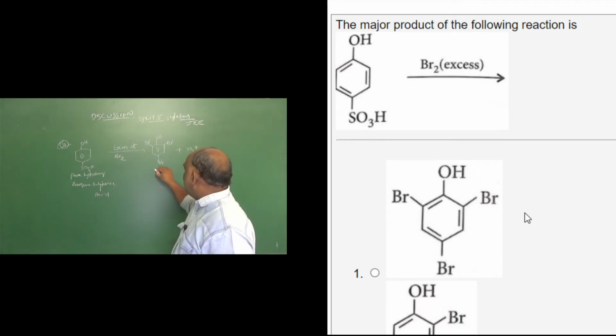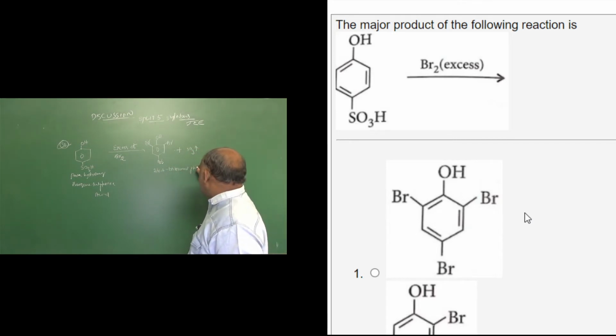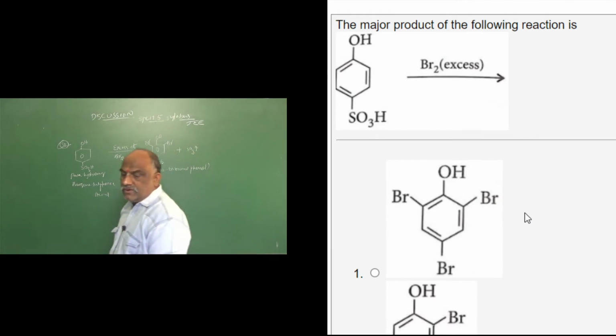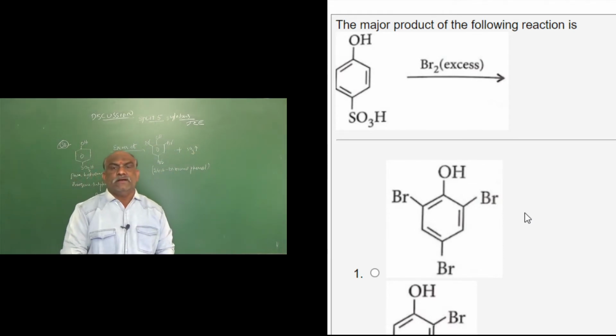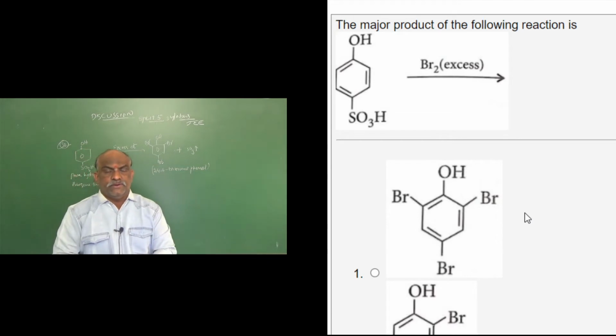So it is called 2,4,6 tribromophenol. Clear? 2,4,6 tribromophenol is the right answer for this question.